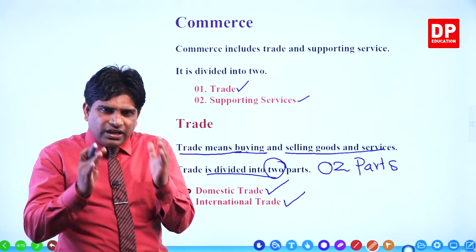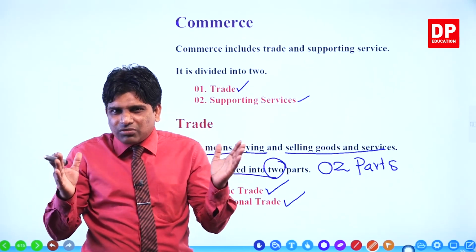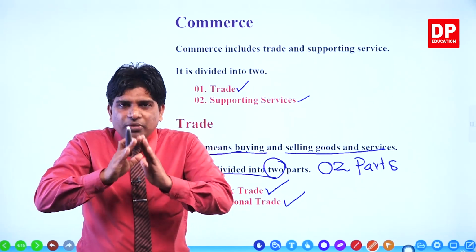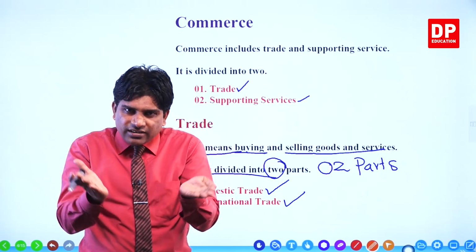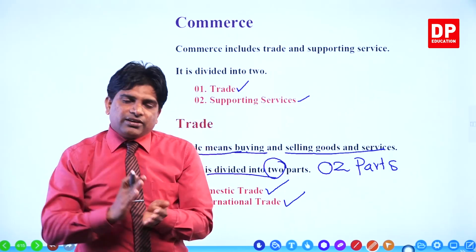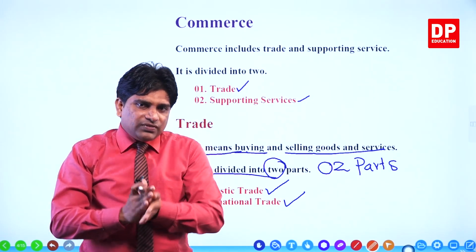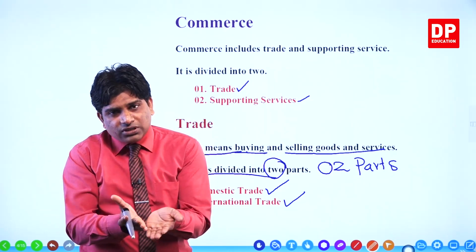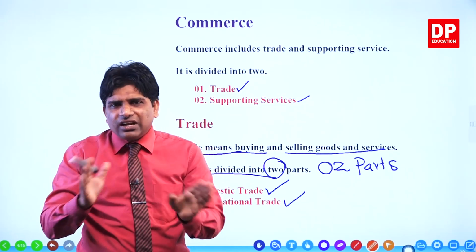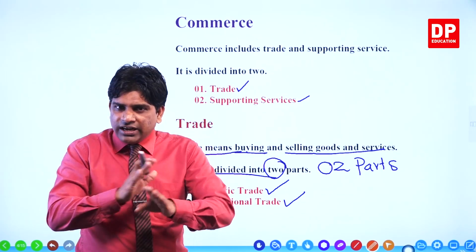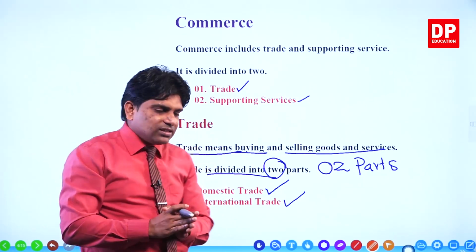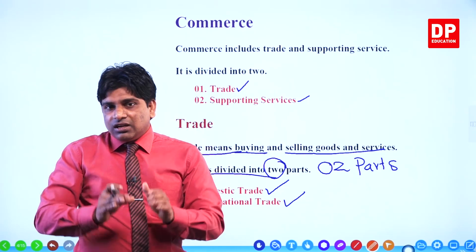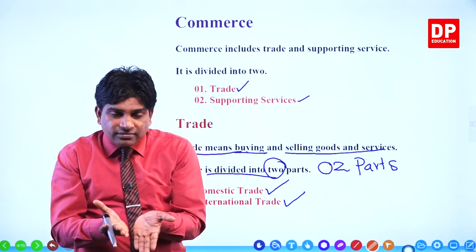Domestic. When I say this word, you may feel domestic means like house, something inside. Actually, domestic means inside of the country, not dealing with other countries. If this is Sri Lanka, then inside of Sri Lanka, there are a lot of sellers and buyers. All the business related activities are called what? Domestic trade. Two parties within the country.